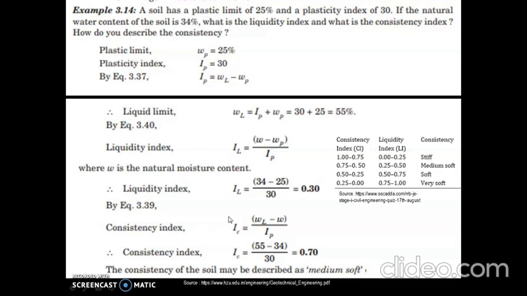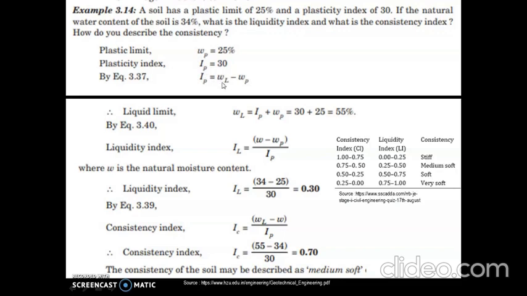To find consistency index, the formula is IC equal to liquid limit WL minus natural water content W, divided by IP, the plasticity index. Liquid limit has to be found because it is not given in the problem. To find it, we can use the equation plasticity index IP equal to liquid limit minus plastic limit, because WP and IP are both known.